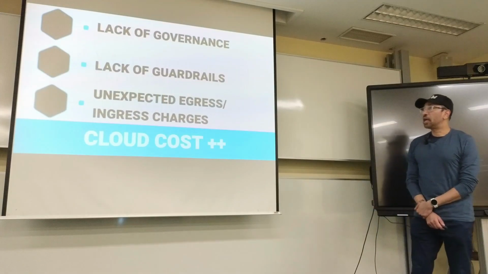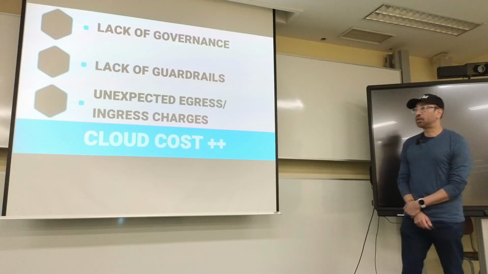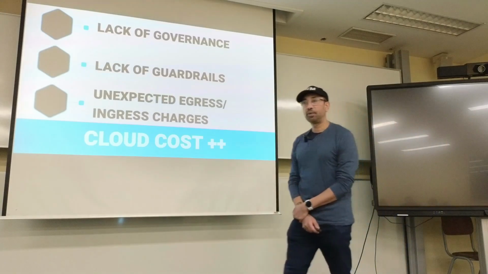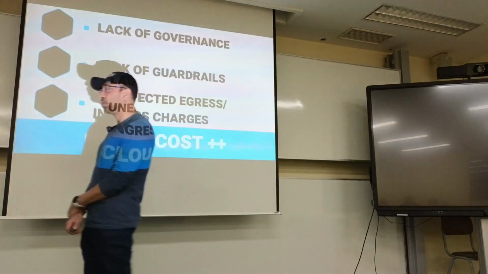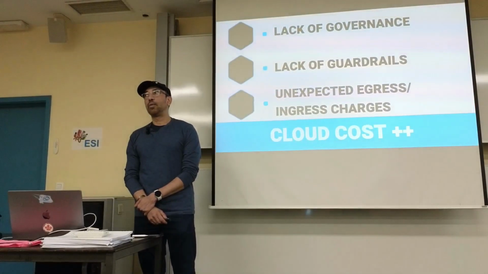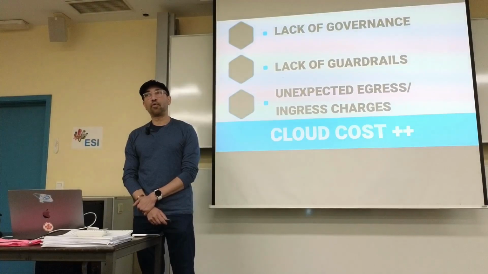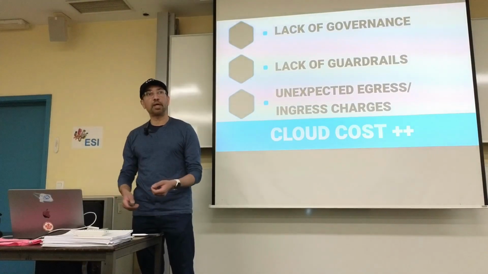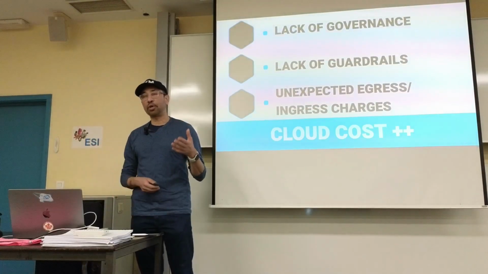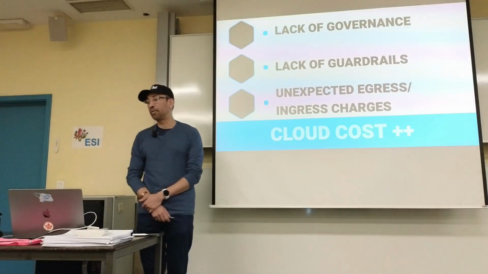All right, and the other thing is there's oftentimes a lack of governance. What that means is that you don't have rules or process for what developers are supposed to do for the cloud, right? When they've set something up and when they deploy something in production or just use it in development, whatever.